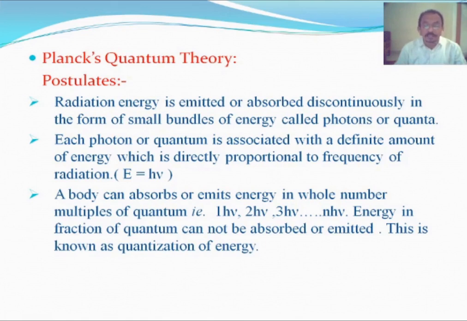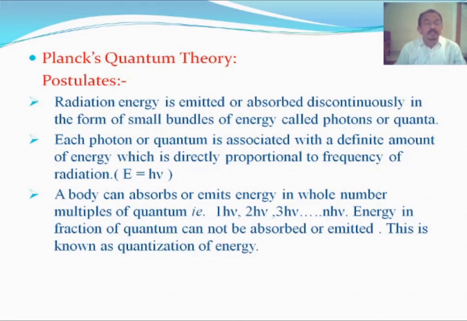Only 1 h nu, 2 h nu, 3 h nu, n times h nu, that is, whole number multiples of h nu, are absorbed. Such absorption or emission is called quantization of energy.